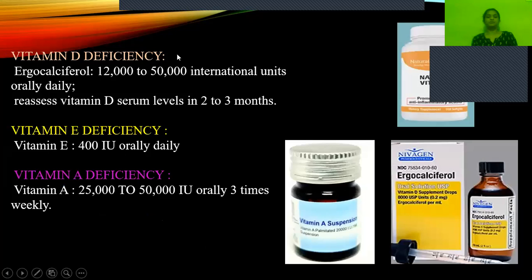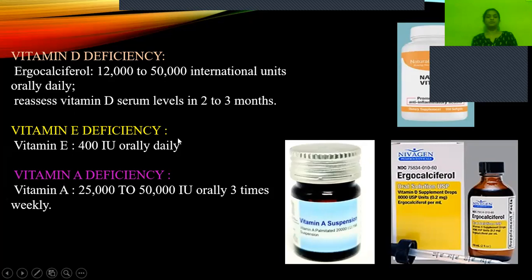And then vitamin D deficiency, then we have to give a supplement like ergocalciferol. It is given in the dose of 12,000 to 50,000 international units orally daily. And then we have to reassess vitamin D serum levels in 2 to 3 months. So after giving this, we have to again check the serum vitamin D levels in 2 to 3 months.